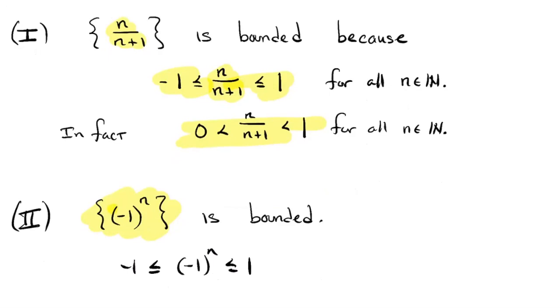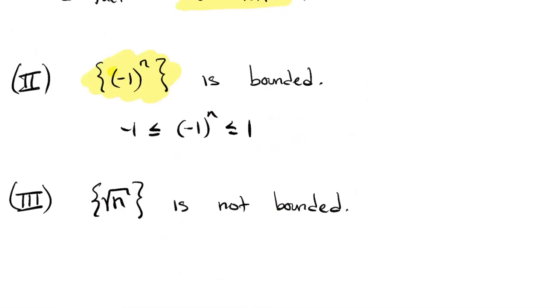Nice. We proved in the last lecture that the square root of n diverges to infinity as n goes to infinity. Well, in particular, among other things, you conclude that this sequence is not bounded. It's not bounded because what does this mean?